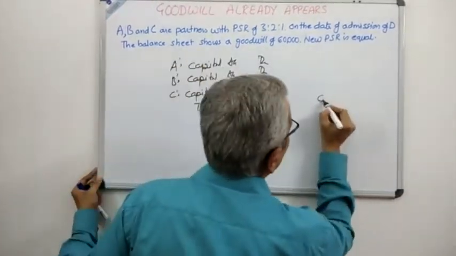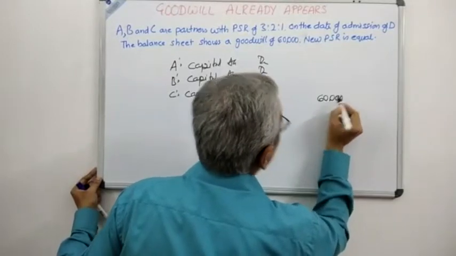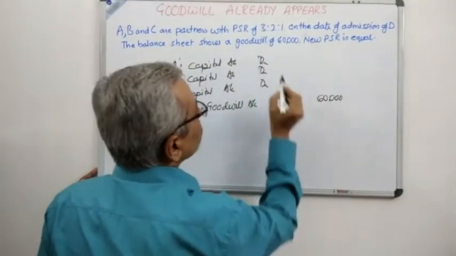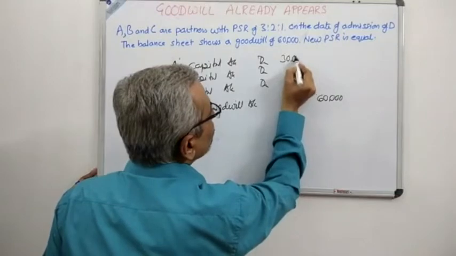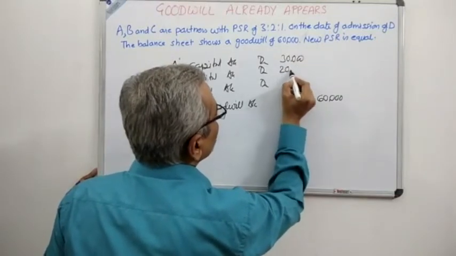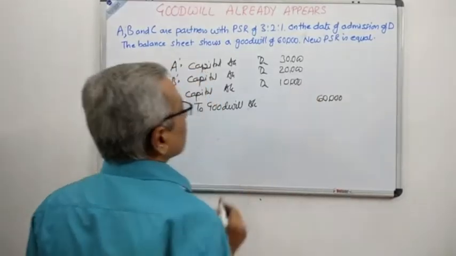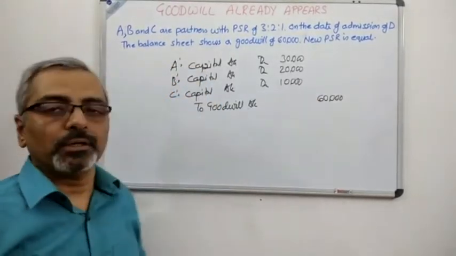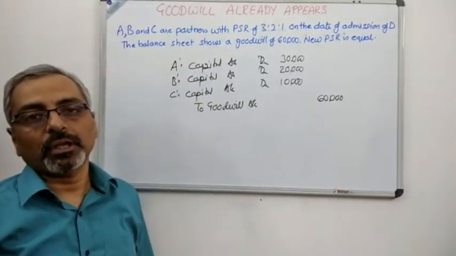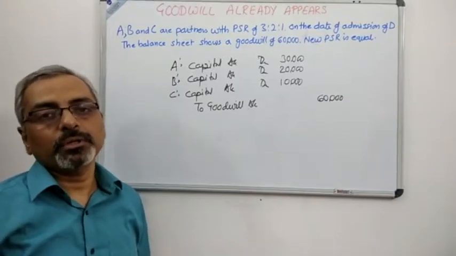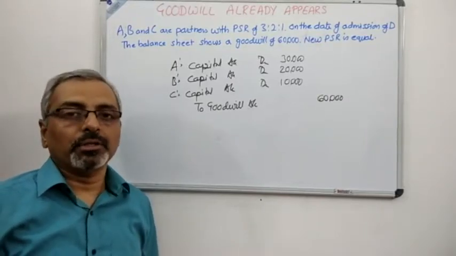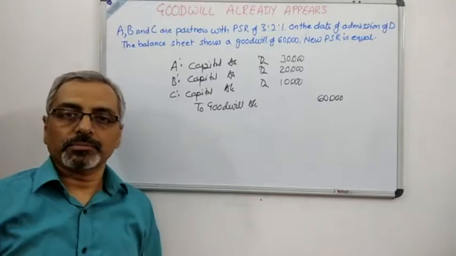The goodwill amount is 60,000, and if it has to be written in the ratio of 3:2:1, which is the old profit sharing ratio, first partner will get 30,000, second partner will get 20,000, and the last partner will get 10,000. So A will get 30,000, B will get 20,000, and C will get 10,000. So this will be the treatment of goodwill appearing in the books in case of admission.